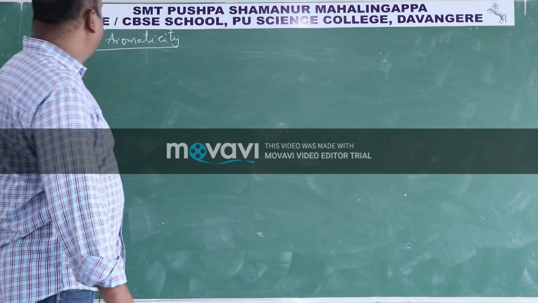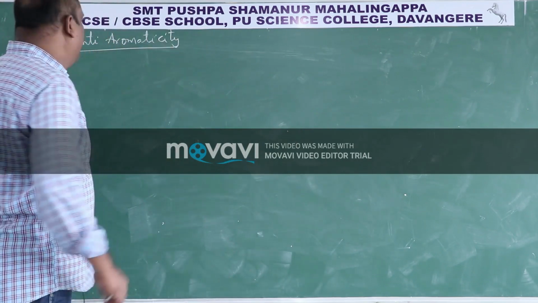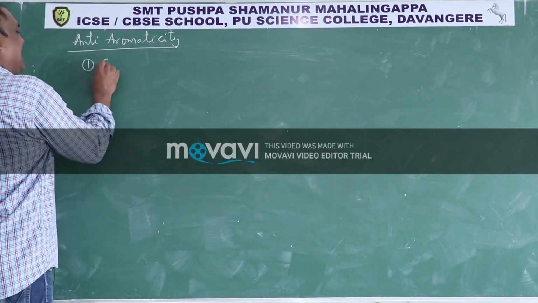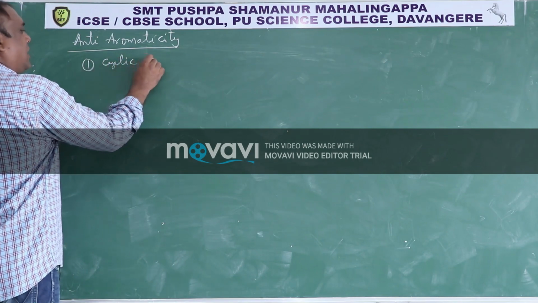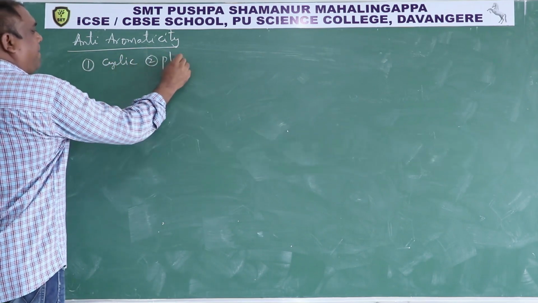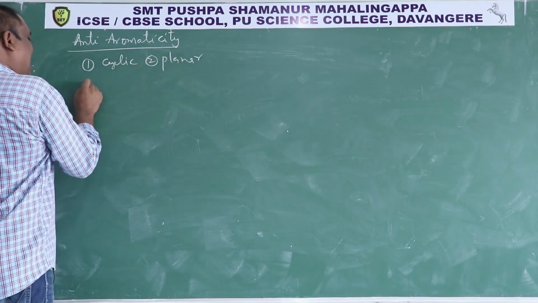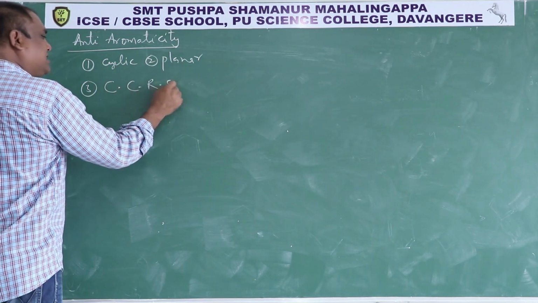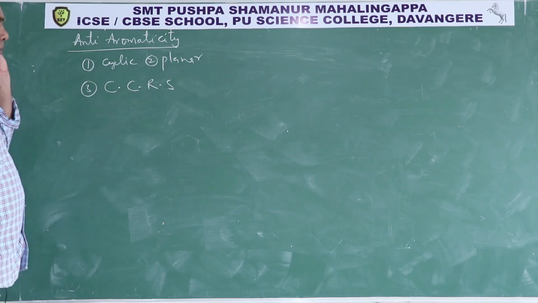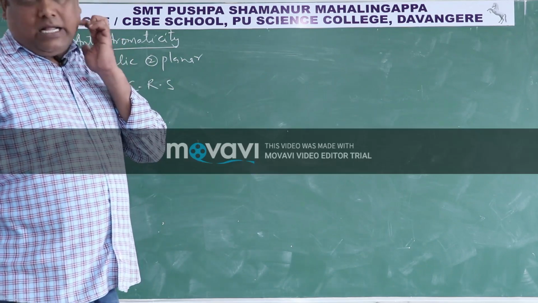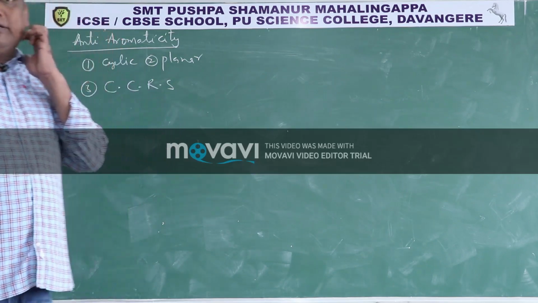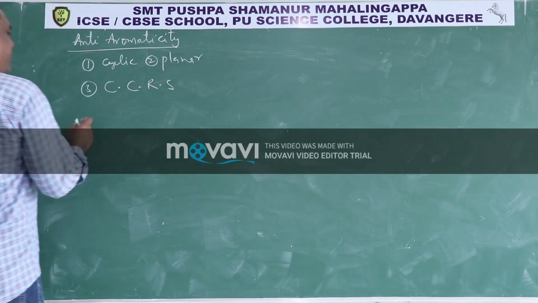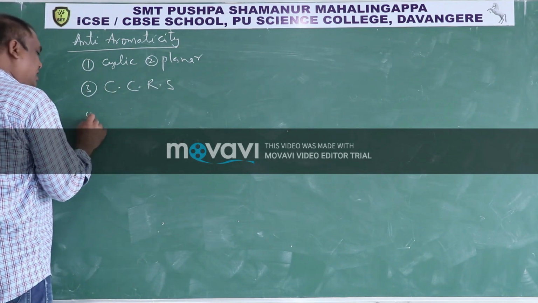A compound is said to be anti-aromatic when the compound is cyclic, the compound is planar, and the compound has a cyclic conjugated resonating system. Then here the fourth condition,